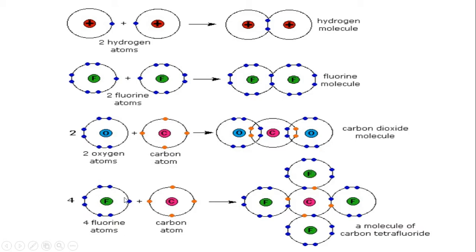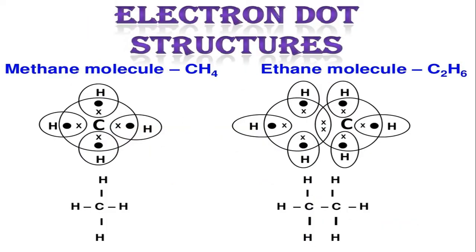So 6, 2, 1 bond. Here only one lone pair. So carbon will share with its 4 fluorines. It will mutually share its electrons and form carbon tetrafluoride. This is how covalent bonding is formed. Similar example, methane: carbon has 4 electrons, it shares with hydrogen, mutually sharing its electrons, it forms single bonds. This is for ethane. The example is C2H6.